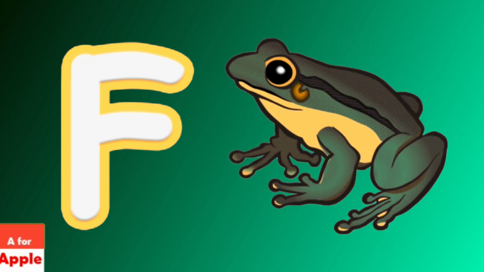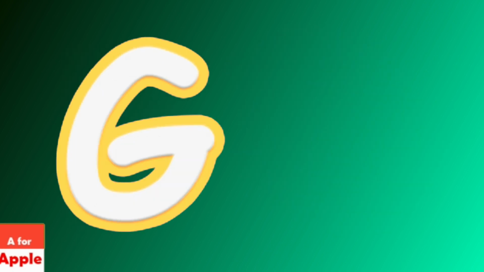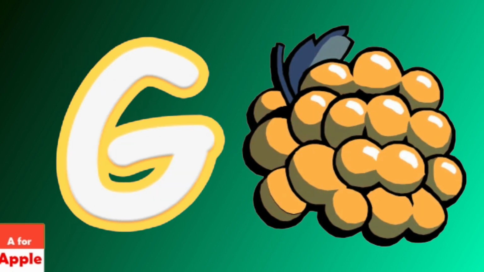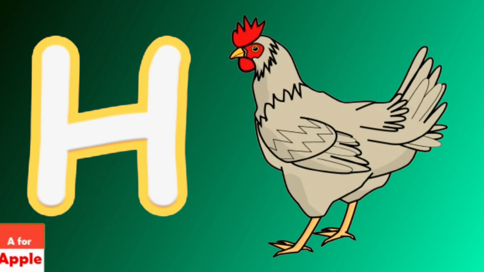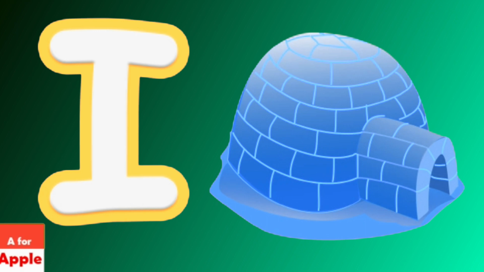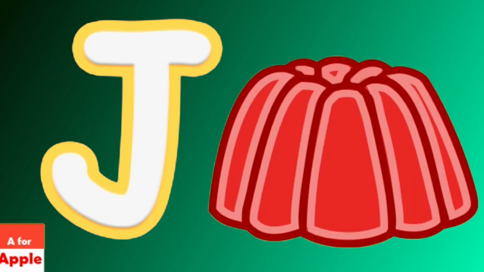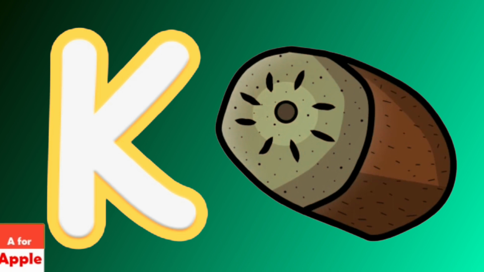F for frog, frog. G for grapes, grapes. H for hen, hen. I for igloo, igloo. J for jelly, jelly. K for kiwi, kiwi.